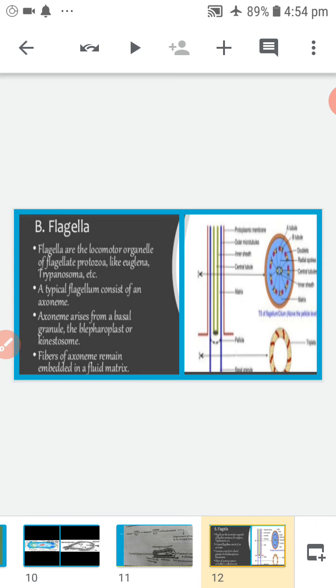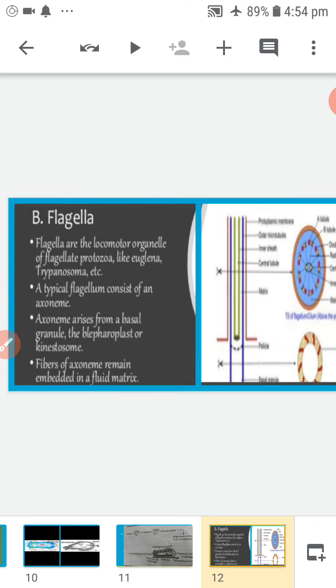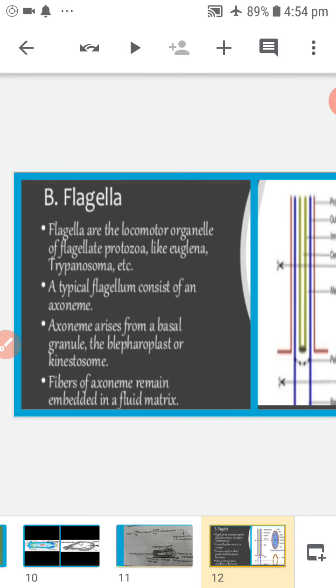Each flagellum has a central axis called axoneme and protoplasmic sheath. The axial filament originates from a basal granule. The basal granule is connected with the nucleus by a root-like structure called rhizoplast.